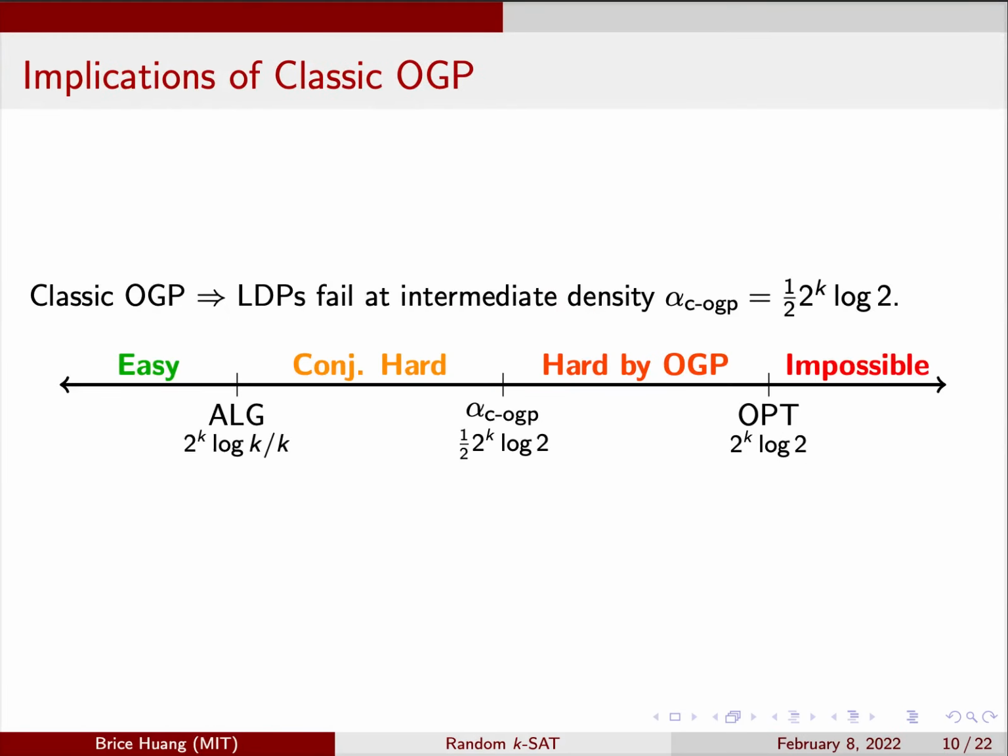It turns out the classic OGP proves low-degree polynomials fail above some intermediate clause density, below oct but still well above alg. This settles part of the hard regime. I'll first show the classic OGP argument, which amounts to a simplified version of our proof. And then I'll explain how to improve this argument to show hardness within a constant factor of alg.